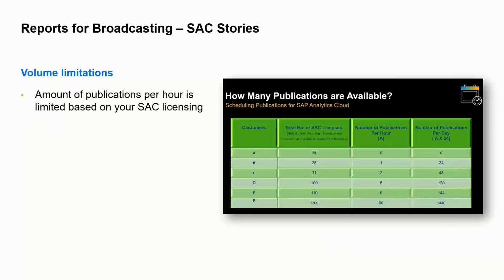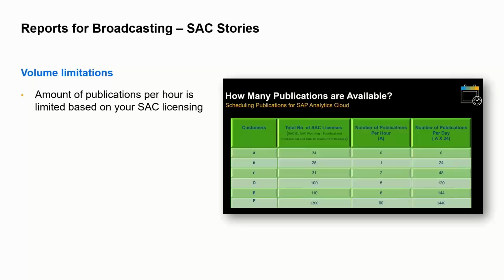Also, you have volume limitations based on how much licensing you own. And the key number here is 25. Once you have 25 SAC licenses, you can do 1 publication per hour. So typically a named user, but it also applies to concurrent sessions as well. Do keep that in mind.